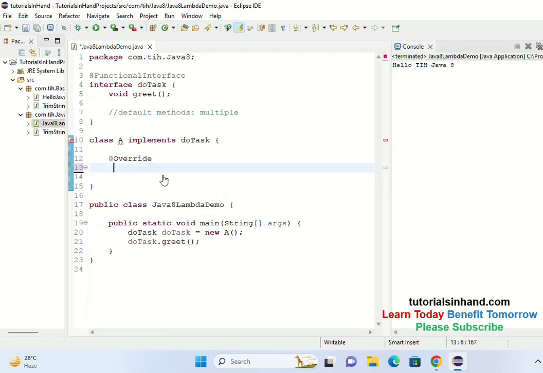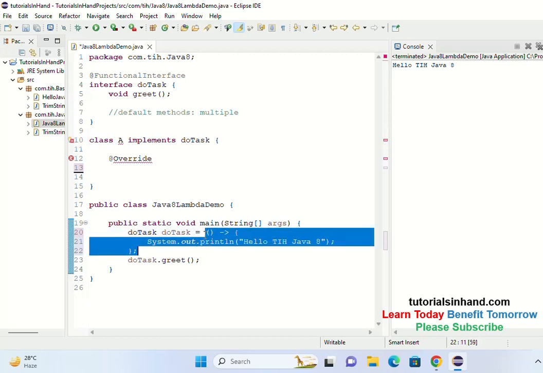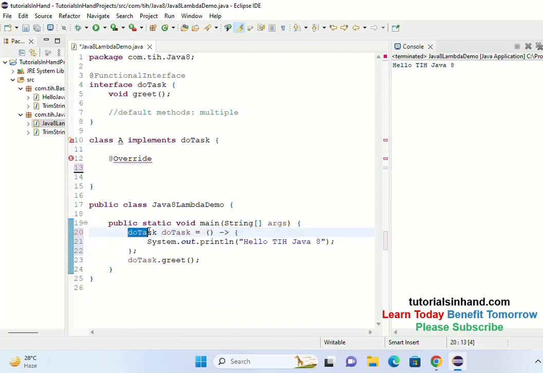Now we are going to take this, and instead of creating a reference, we are going to provide the implementation of the lambda expression directly at this place. So see, this is the implementation. That means the lambda expression is providing the implementation for this do task interface, which is a functional interface.